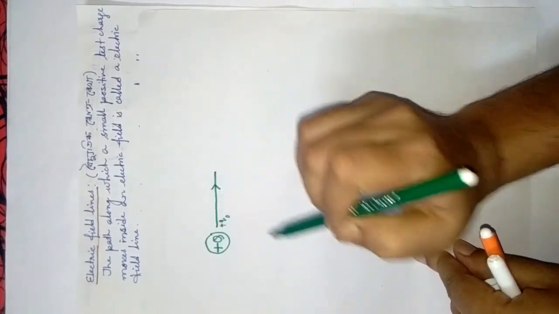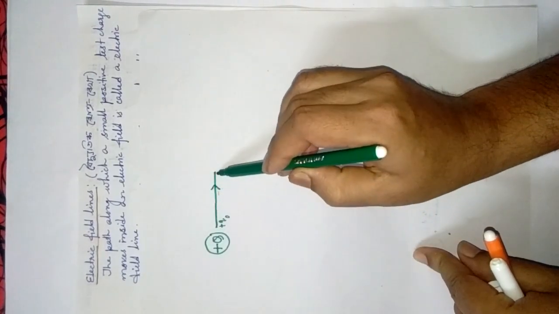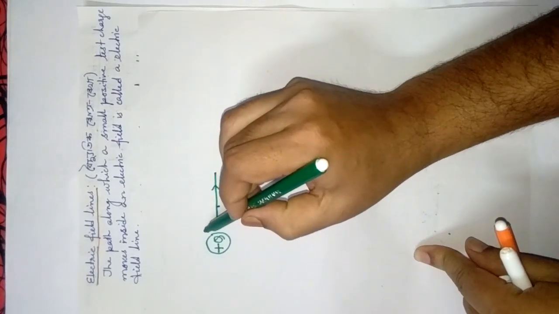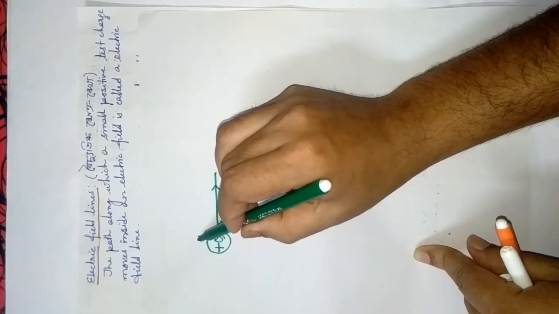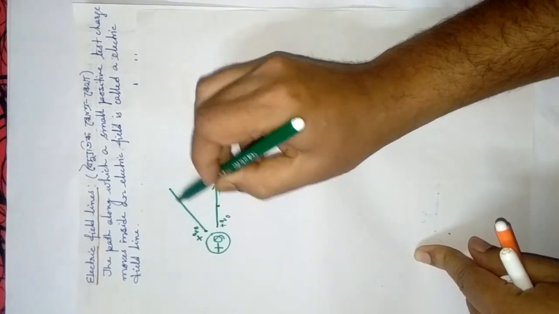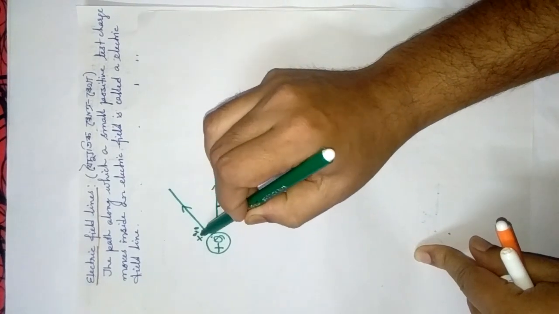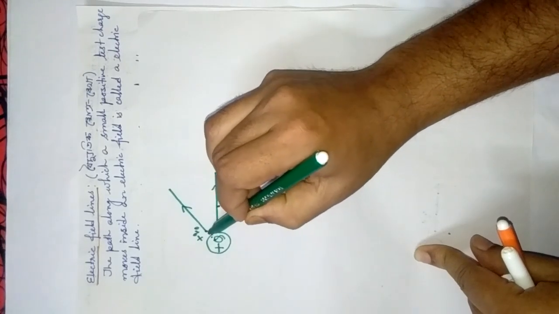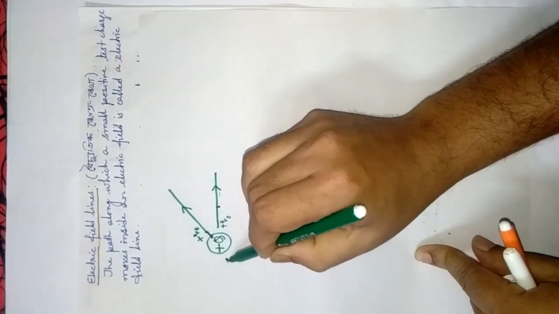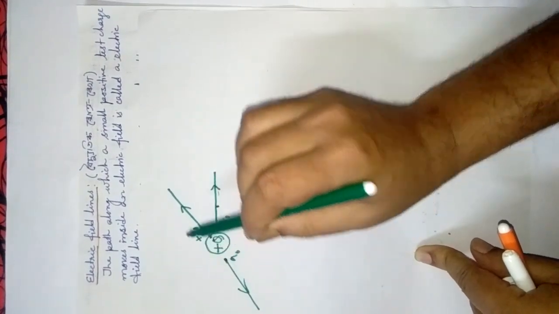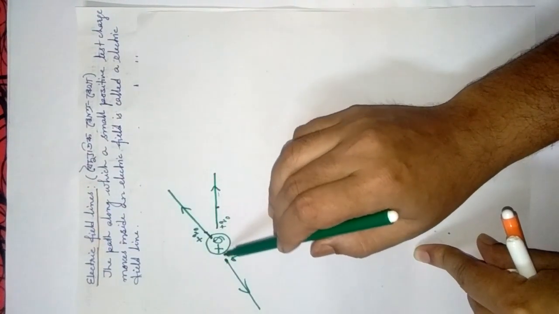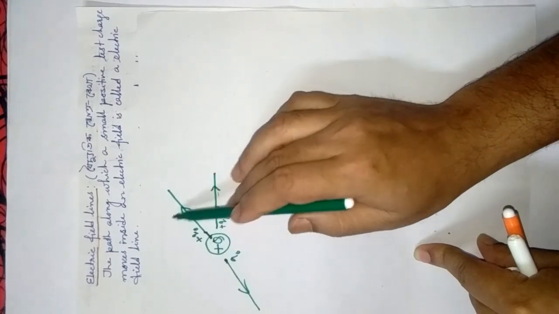This path is known as what? Electric field line, or in Assamese Boidudik Khetra. Similarly, if you would have placed the test charge here at this point, it will follow definitely along this path. That means the line joining the two charges, plus q naught and this one. Similarly, if you would have placed the charge here, then it will be repelled along this path. That means electric field lines are the path along which the test charge will follow inside an electric field.